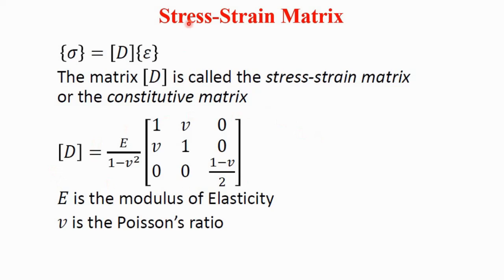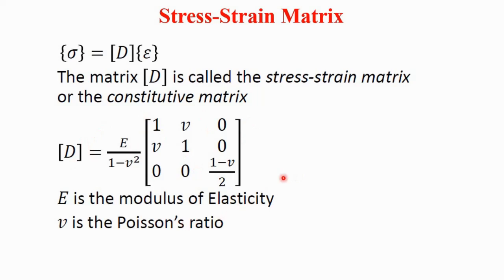In the case of plane stress, D is equal to E, that is Young's modulus, divided by 1 minus mu square, where mu is the Poisson's ratio, into the matrix [1 mu 0; mu 1 0; 0 0 (1 minus mu) divided by 2].